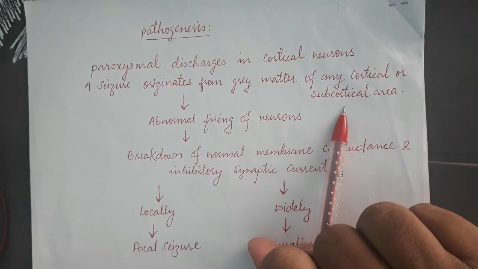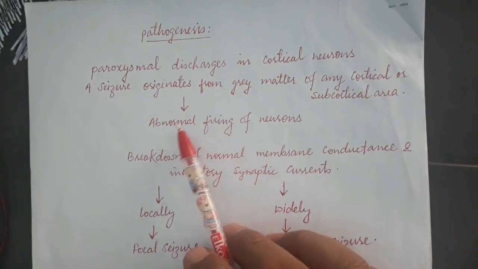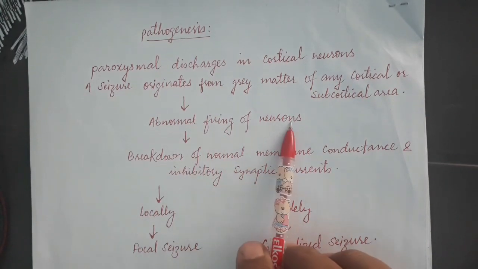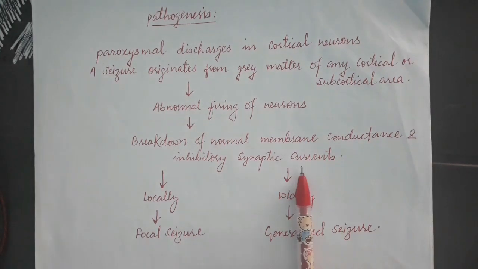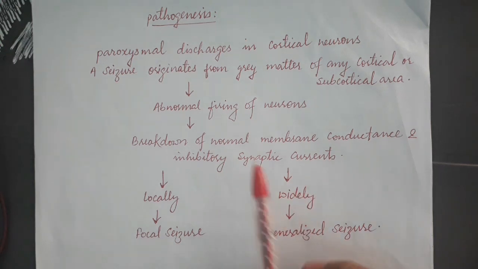Subcortical area is the region of the brain below the cortex. So this leads to abnormal firing of neurons. Firing of neurons means the rate at which the neurons release a neurotransmitter at the synapse is going to become abnormal.